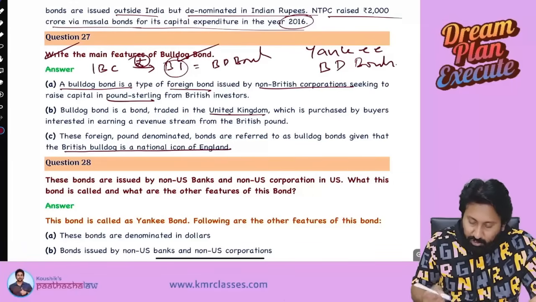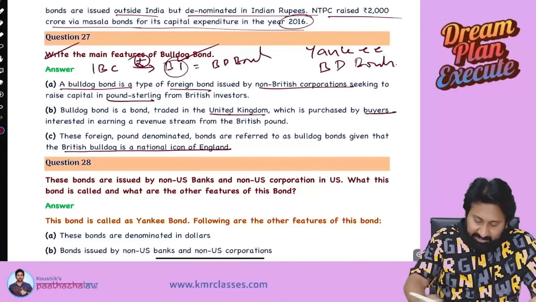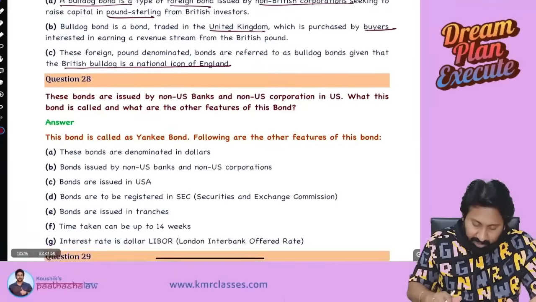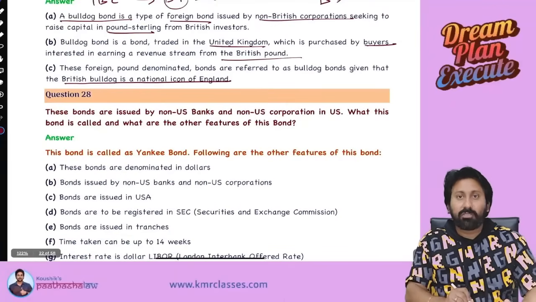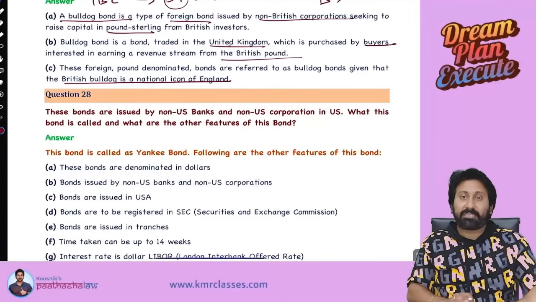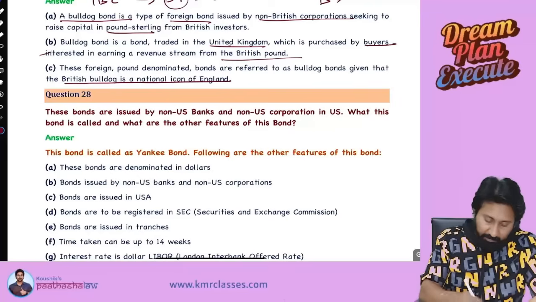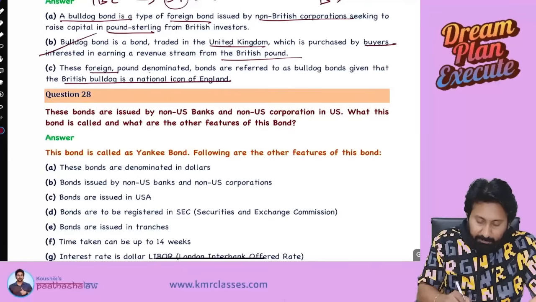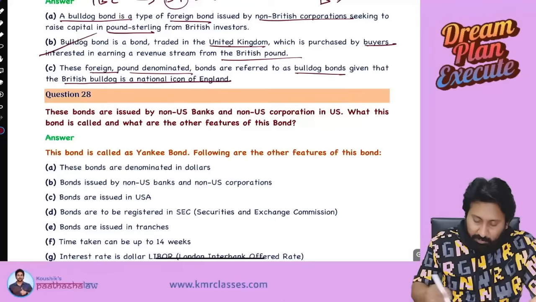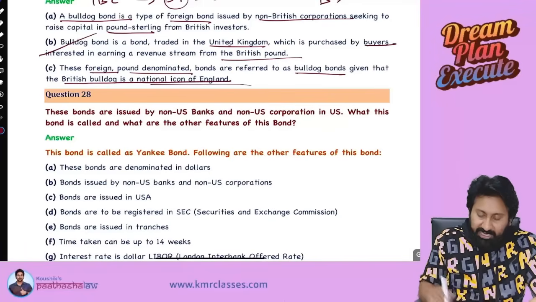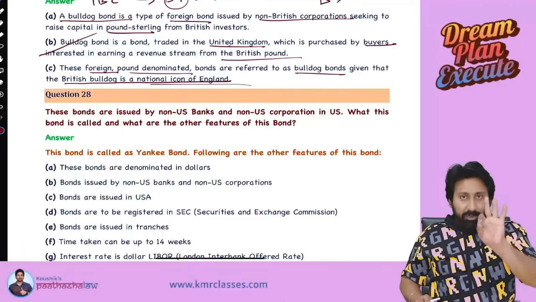It is traded in UK, which is purchased by buyers interested to earn revenue stream from British pound. So it is purchased not by Indians, it is purchased by the buyers in United Kingdom. Next one. These foreign pound denominated bonds are referred to as bulldog bonds because the British bulldog is a national icon of England. 3 points you have to write in exam.